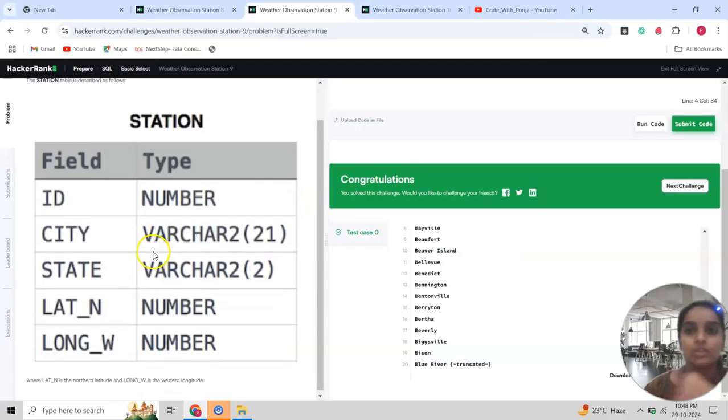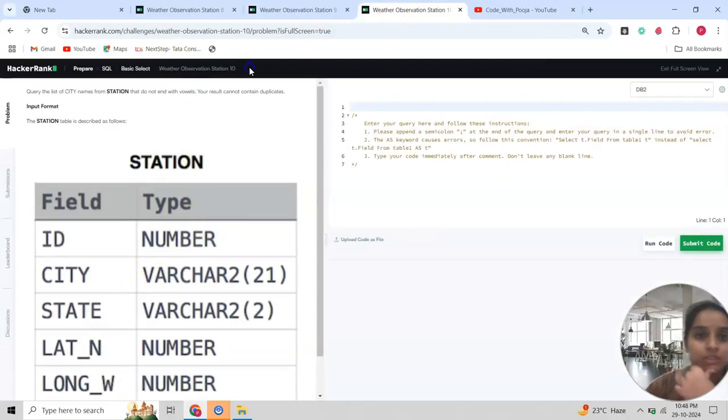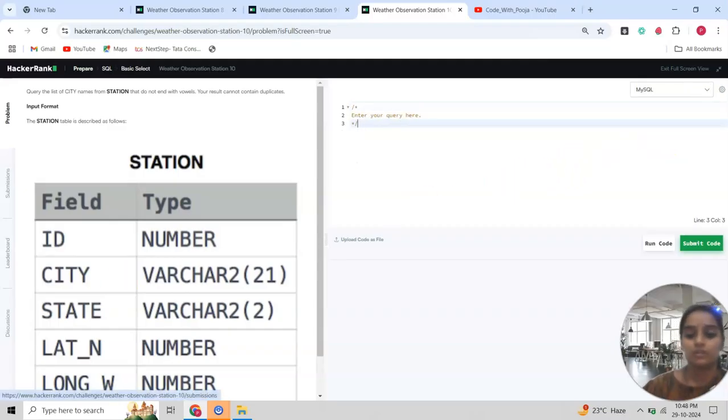So let's move to Weather Observation Station 10. What does the query say? Query the list of city names from station that do not end with a vowel. Similar to the prior one: in the prior one it said not start with a vowel, and now they say find cities that do not end with a vowel.